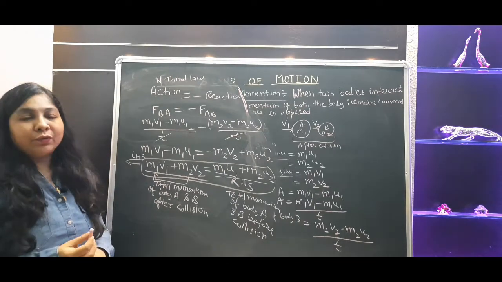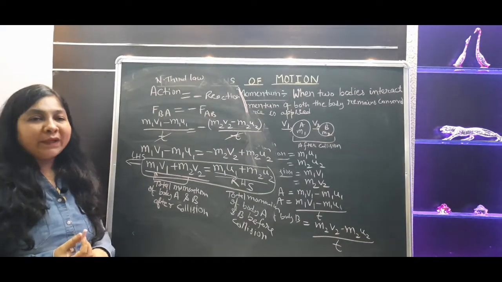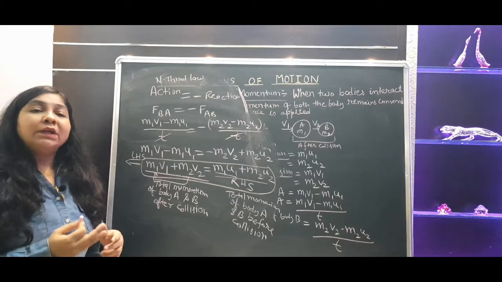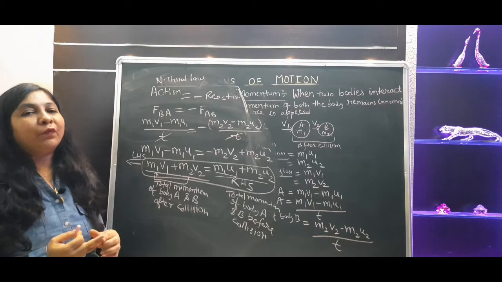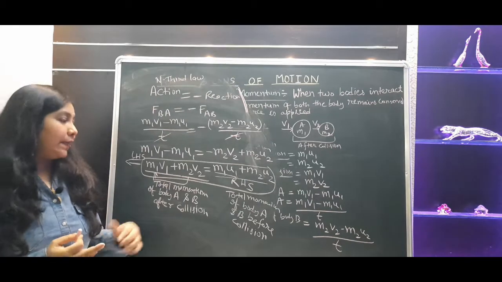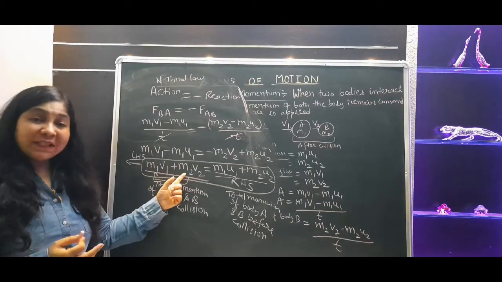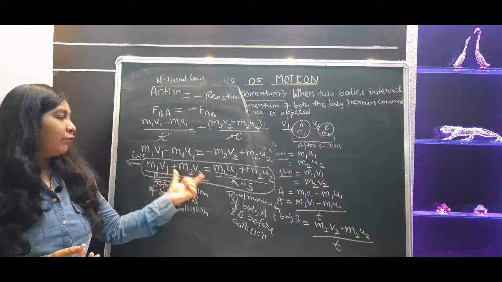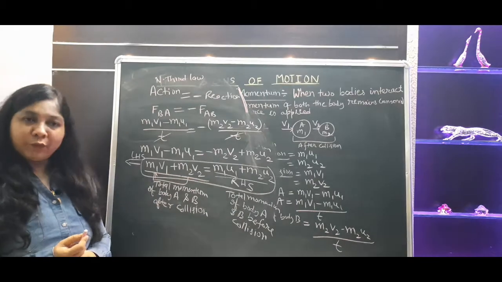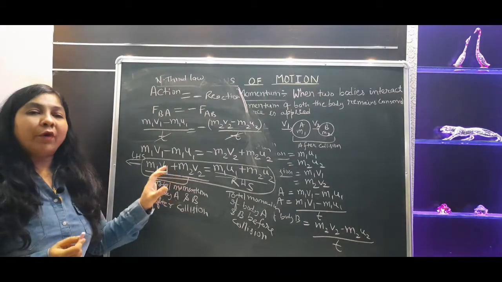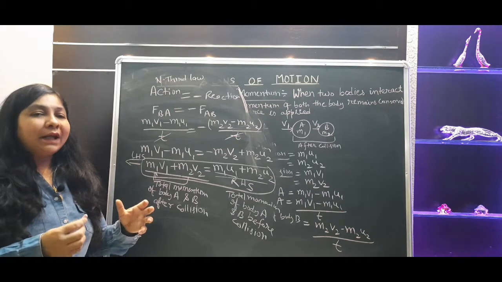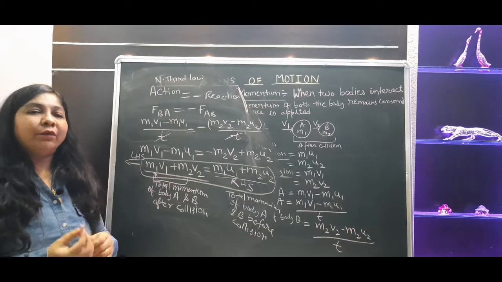Now our chapter is over. So the numerical part is remaining here. We need to discuss the numericals of this chapter, which are based on Newton's second law of motion, that is force F is equal to ma. And here also m1v1 plus m2v2 is equal to m1u1 plus m2u2. This is the formula of the law of conservation of momentum. On this particular formula, there are numericals based on gun and bullet, that is to say the recoil velocity kind of questions.